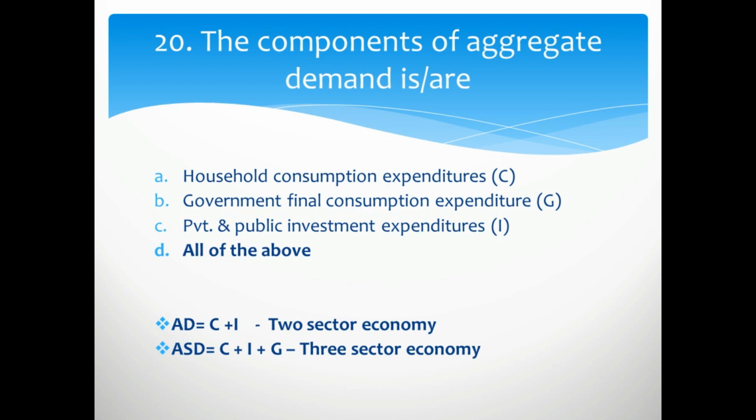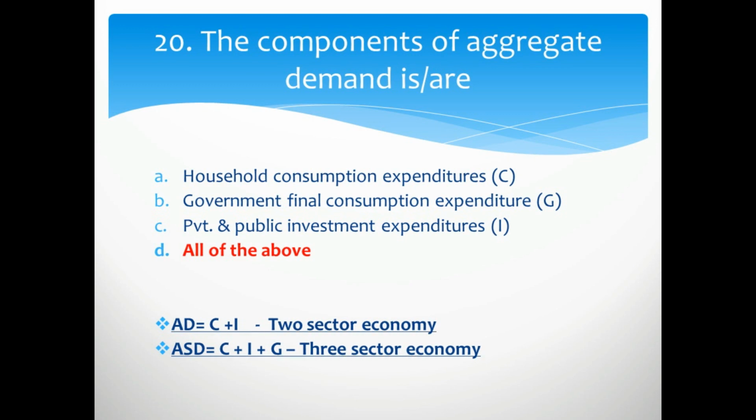The components of aggregate demand are, the right option is D, that all of these components are included in the aggregate demand, that is consumption, government and investment expenditure. Here aggregate demand is equal to C plus I in a two sector economy, while aggregate demand is equal to C plus I plus G in a three sector economy.